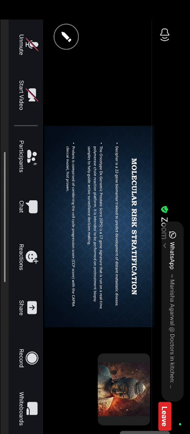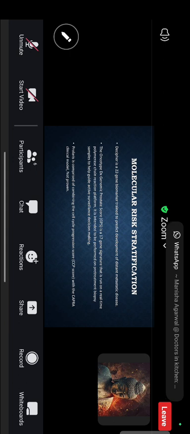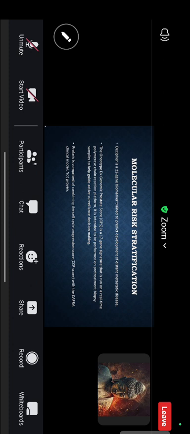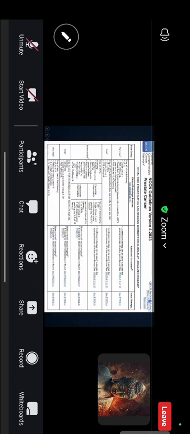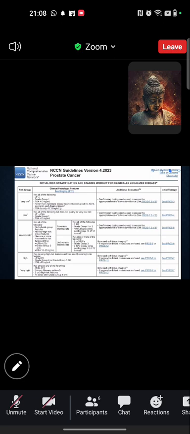Another is Polaris, which is comprised of the cell cycle progression score with the CAPRA clinical model, and which is not proven yet. Another is the EAU model, which is not commonly used, but it comprises low risk, intermediate risk, and high risk groups, which basically include PSA, Gleason score, and T staging in the risk stratification. This is the AJCC or NCCN risk stratification, which is most widely and most commonly used. It divides patients with localized disease based only on the T staging and Gleason.